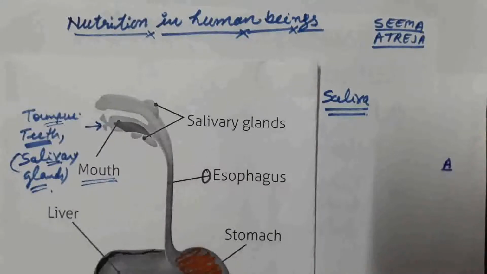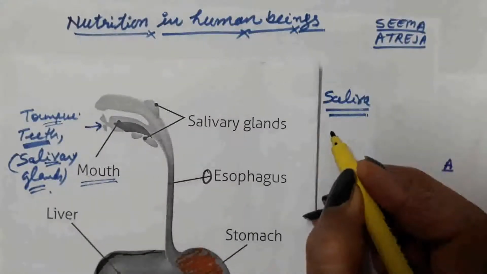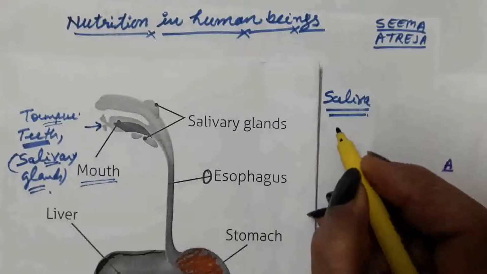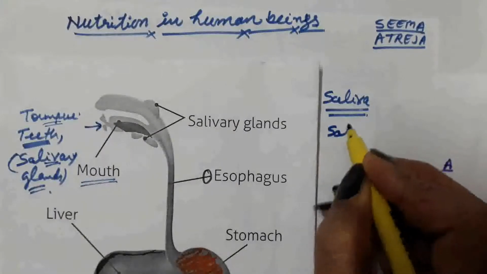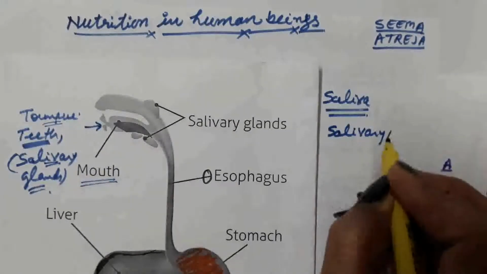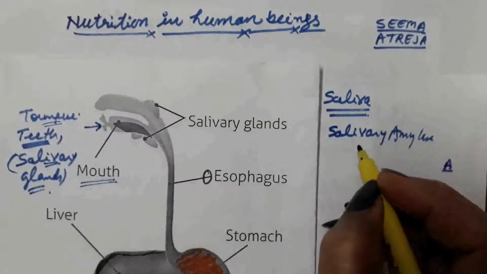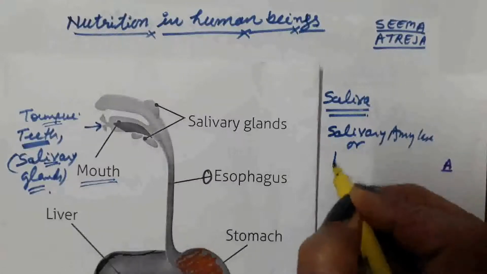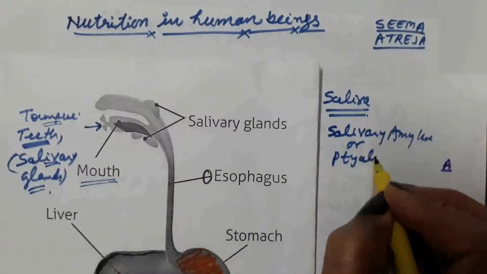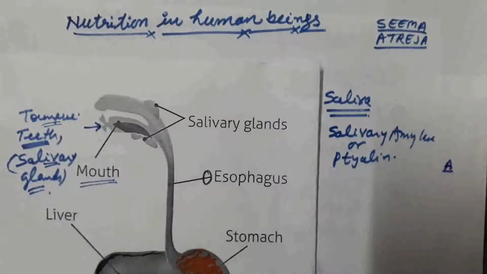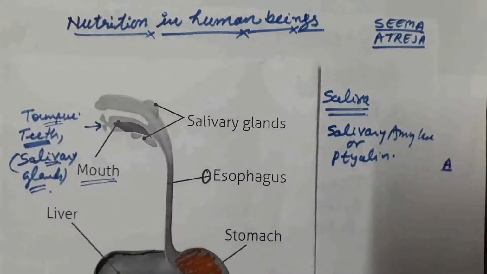Inside the saliva there is an enzyme known as salivary amylase, and we also call it ptyalin enzyme. What is the function of this ptyalin enzyme?